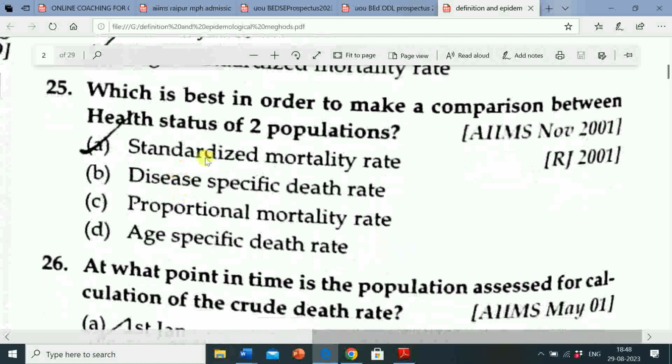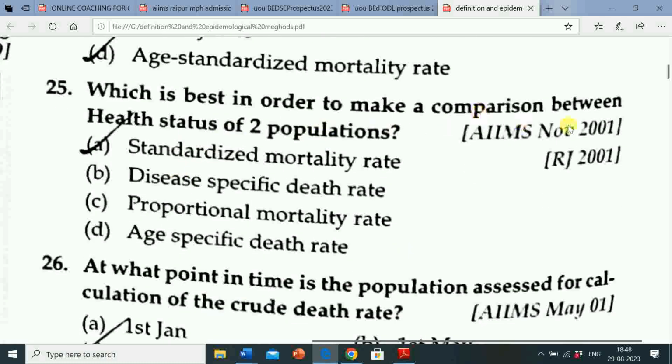Next question is, which is best in order to make a comparison between health status of two populations? Option A, standardized mortality rate. Option B, disease specific death rate. Option C, proportional mortality rate. Option D, age specific death rate. Correct answer is standardized mortality rate. So standardized mortality rate is best in order to make a comparison between health status of two populations.